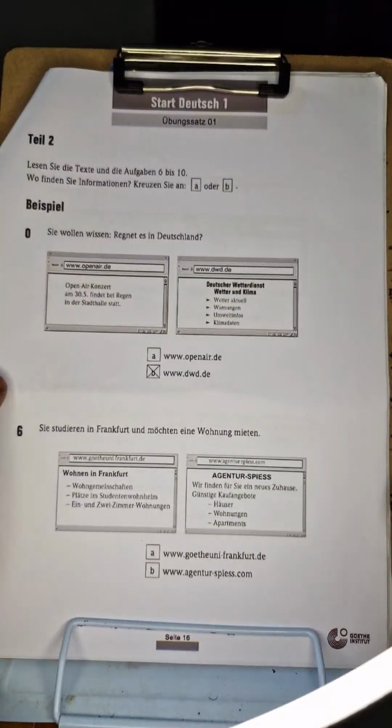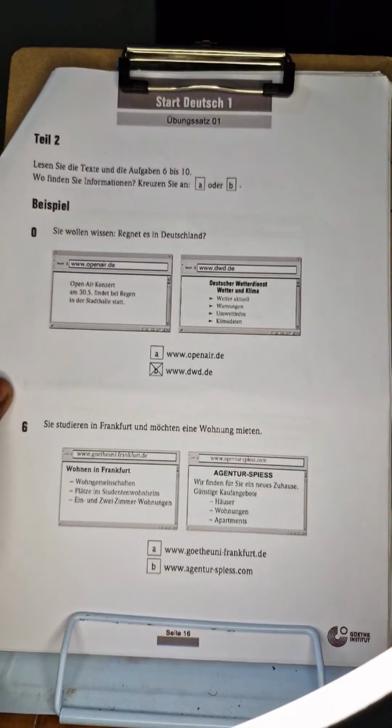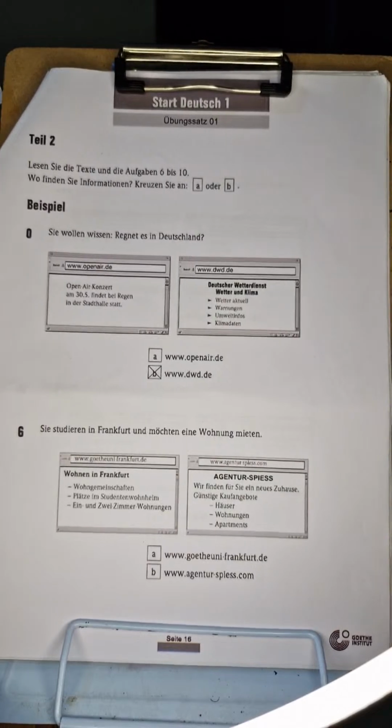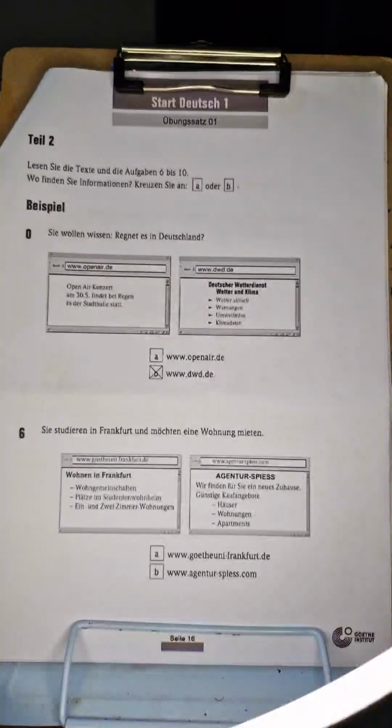Now, let me just ensure that all of us are in a position to see the screen very well. For those who don't know me, just call me Teacher Fred or Lehrer Fred. And today, I would like us to break down this full A1 lesson.